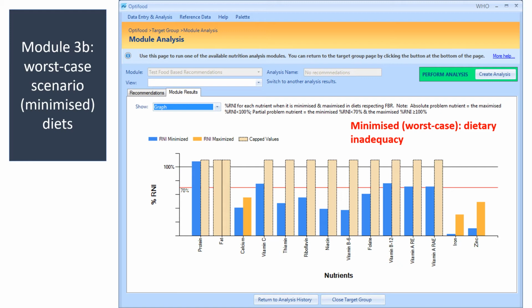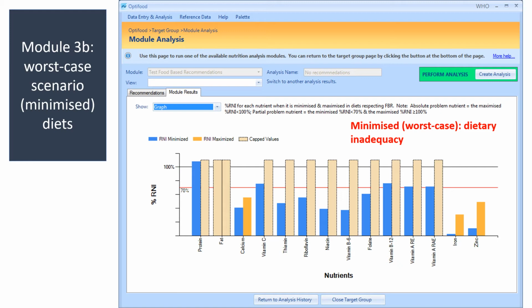For most nutrients, the SD is around 15 or 17.5, and so the median is approximately 2 times 15, or 70% RNI, and that's why we use 70% or sometimes 65% RNI as a proxy of EAR.